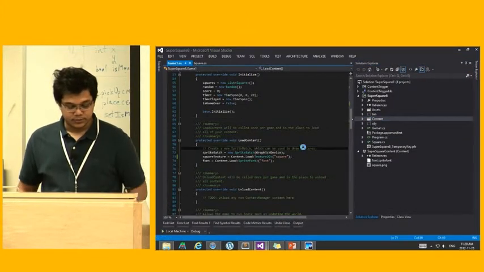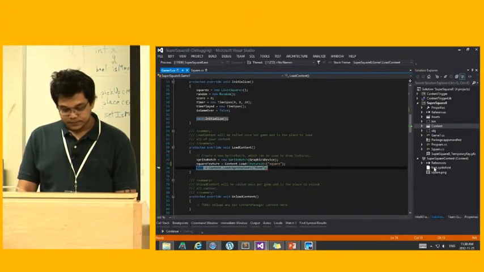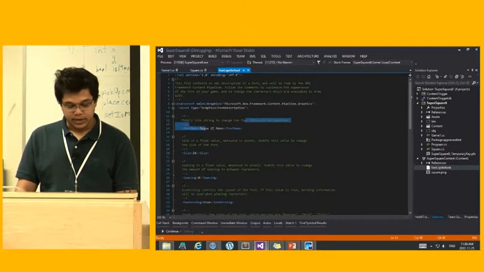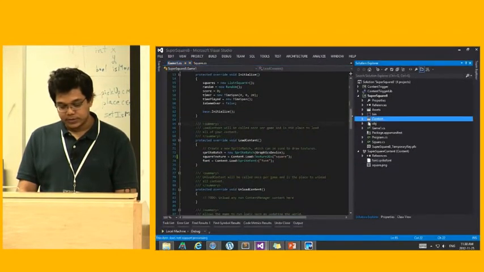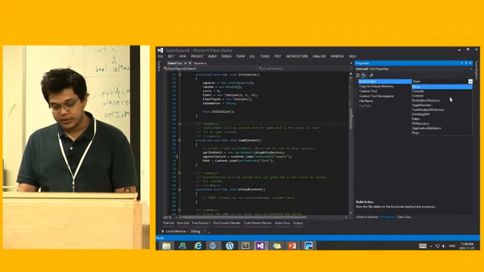Once I've done that, run it. Should work just fine. But something's going wrong here. The problem is that even though I have the font correctly, I forgot a crucial step. And this is important because these are things that will stop me from converting my game correctly.